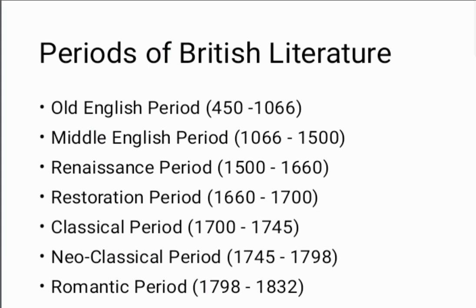In the Jacobean period, we will discuss city comedy, masque, and Ben Jonson's important plays like The Alchemist, Sejanus, The Silent Woman, and Volpone, the Fox. So these are the important works we will discuss in the Renaissance period, especially in the Jacobean period. Then the Commonwealth period, 1648 to 1660, is known as the Commonwealth period. In the Renaissance period, after the Jacobean period, we will discuss John Milton and John Milton's important literary works.